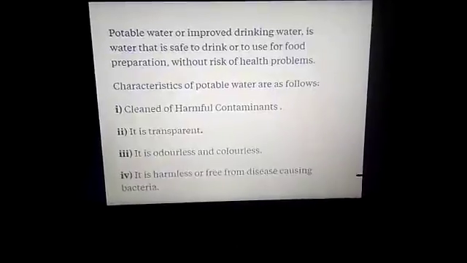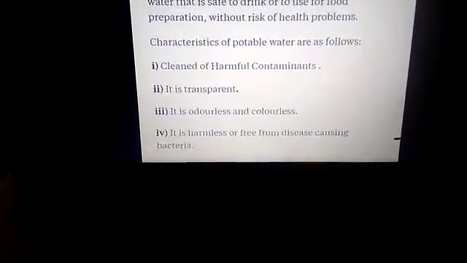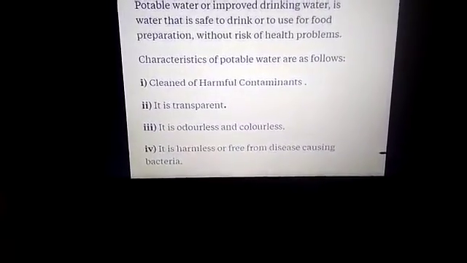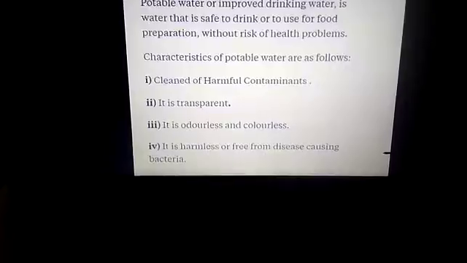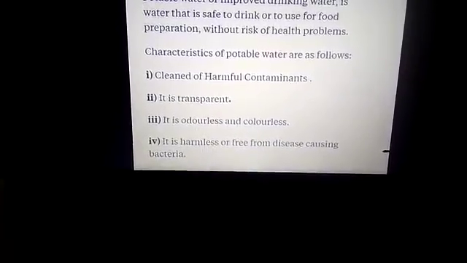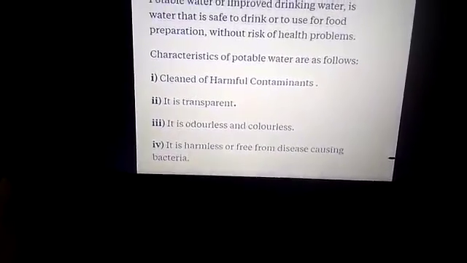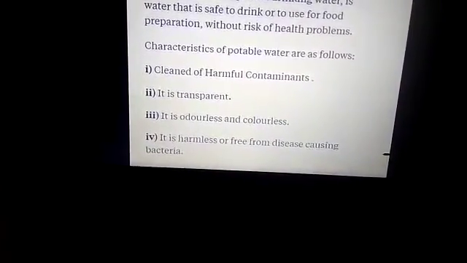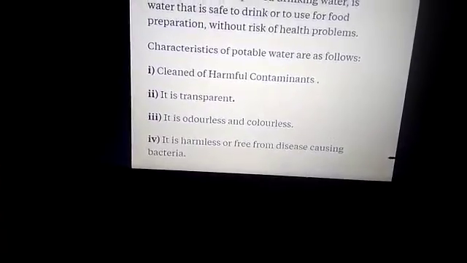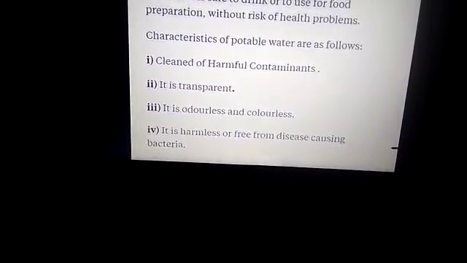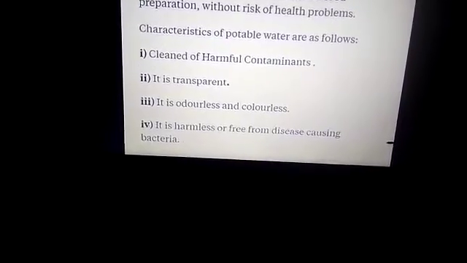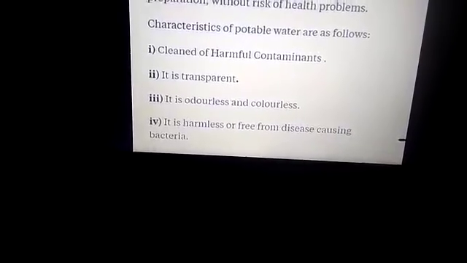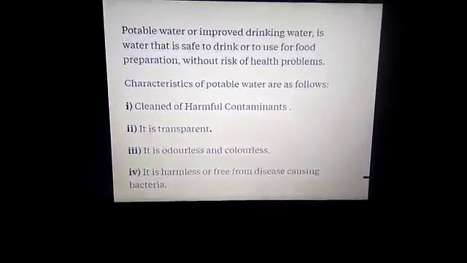And next, how is potable water prepared at home? At home, filtration, UV filtration and boiling are the methods which we use to kill the harmful bacteria present in the water. In the municipal corporation, before reaching our homes, the water is cleaned through the treatment plant. In the treatment plant, sedimentation takes place.